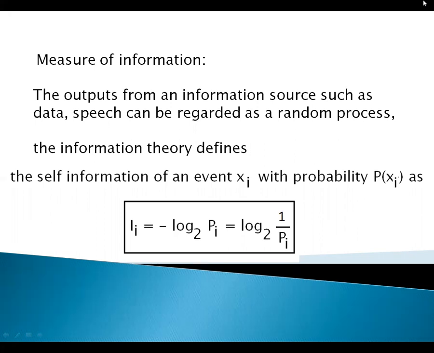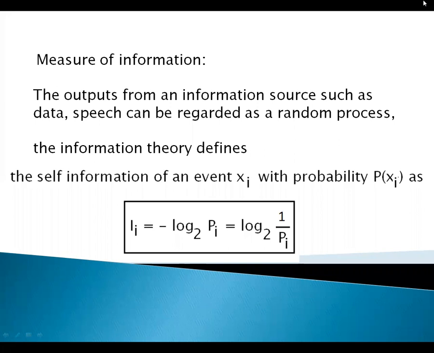So what is the base 2 of the logarithm? Logarithm base 2 is nothing but binary data, with two possibilities, 0 or 1. That's why logarithm base 2 is considered here.